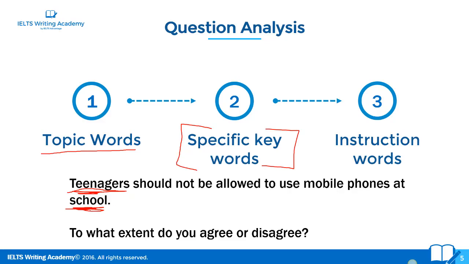We're specifically talking about teenagers in school using mobile phones. And should they be allowed? All right, so we're answering that specific question. Should teenagers be allowed to use mobile phones in school? All right, and that is the specific question that they want you to answer.